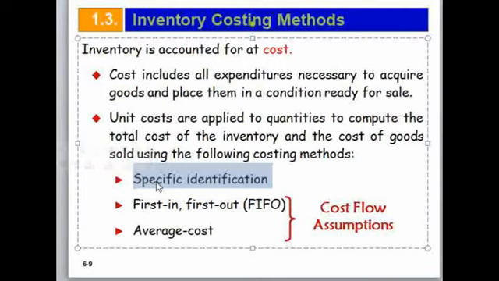So the company should follow from the starting of the purchasing date up to the completion period. Therefore, the specific identification method is useless when there is less specific identification of those goods.